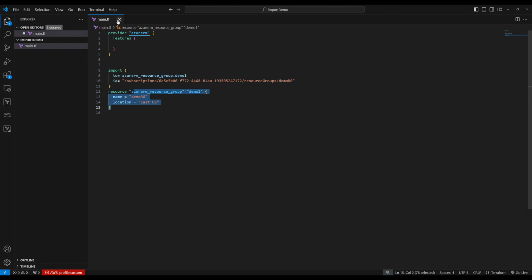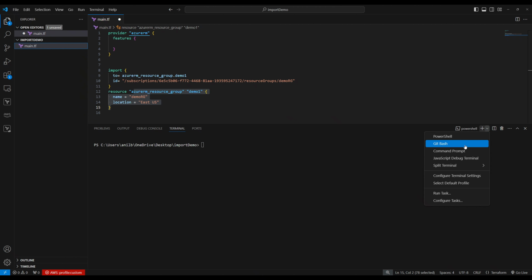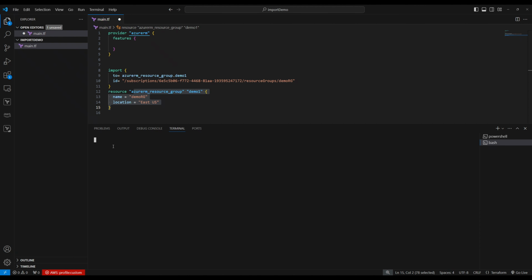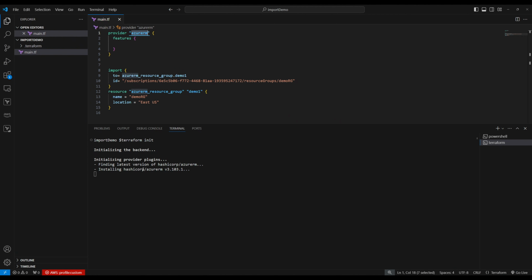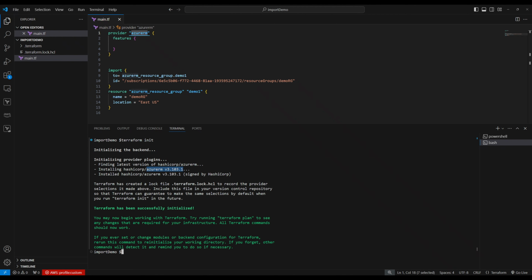So now let's bring up the terminal. New terminal. Okay. Let's save this before we run. Terraform init. So we're initializing the backend. It's going to download the Azure provider. It's downloading Azure, the latest version. That's done.